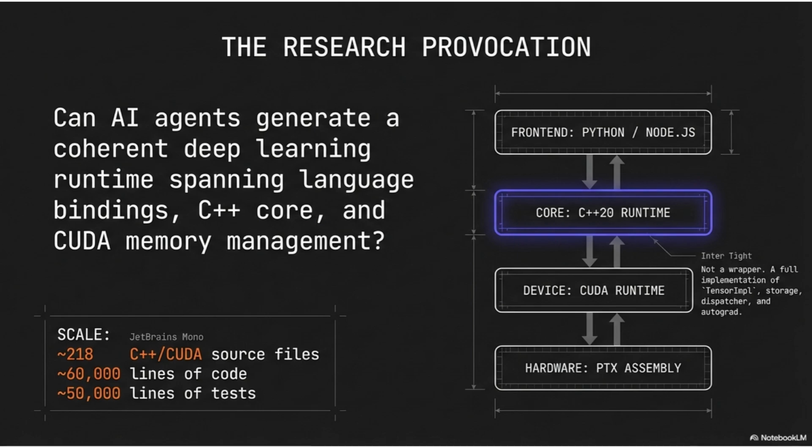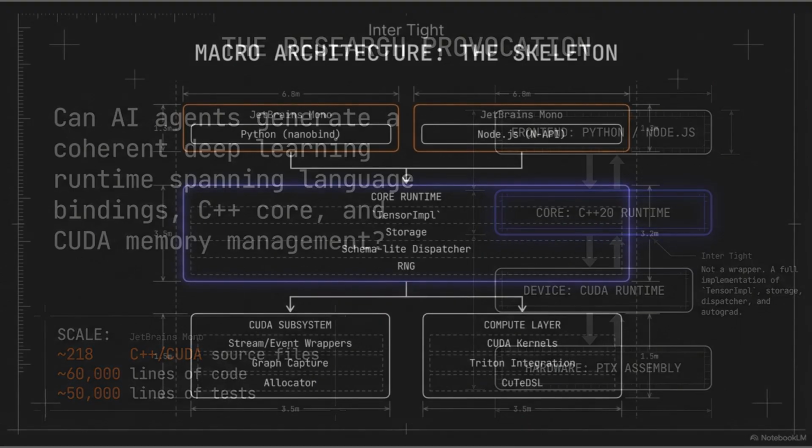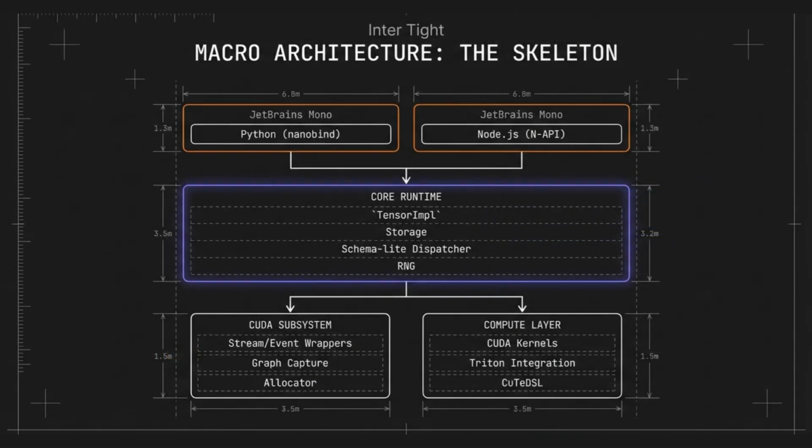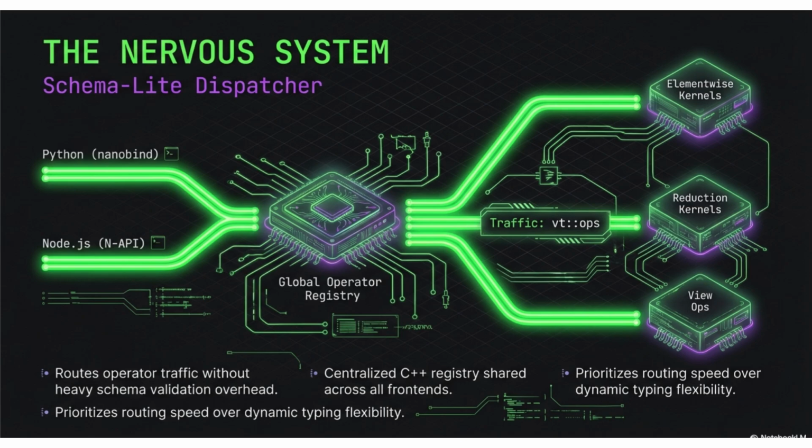VibeTensor implements a PyTorch-inspired eager runtime with a modern C++20 core. It defines its own tensor and storage abstractions, its own dispatcher, and its own reverse-mode autograd engine. It includes a full CUDA runtime, streams, events, graph capture, and a stream-ordered caching allocator built directly into the system.